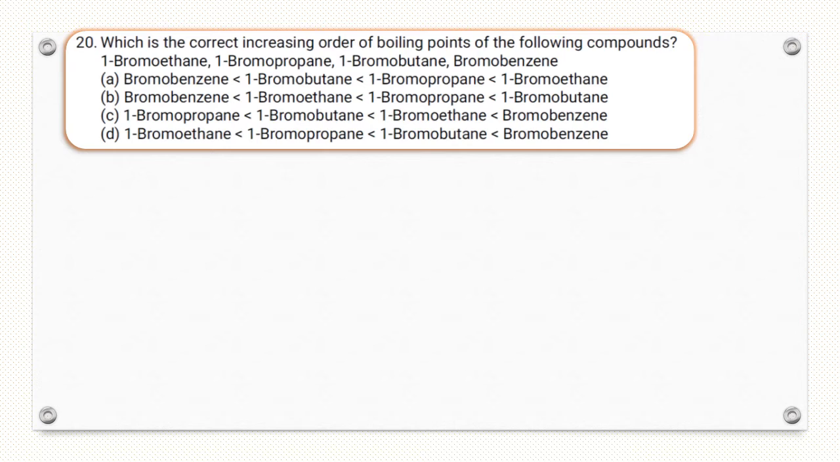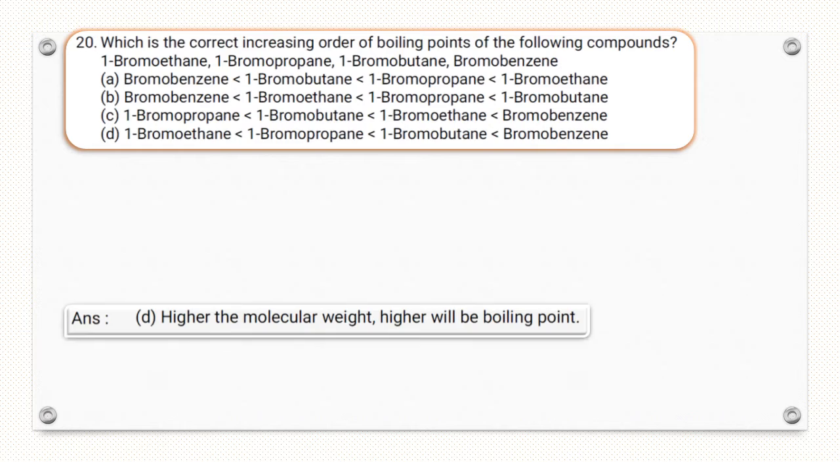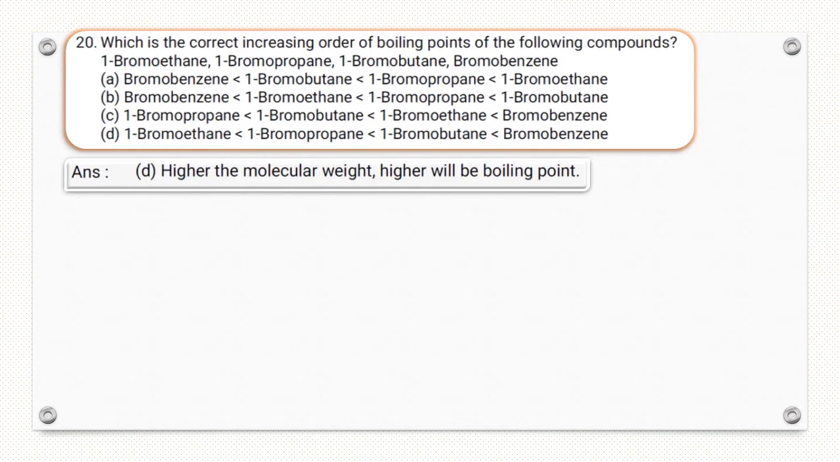This is the correct increasing order of boiling point. Here we have 1-bromoethane, 1-bromopropane, 1-bromobutane, and bromobenzene. Boiling point depends on molecular weight, and as molecular weight increases, the van der Waals force of attraction also increases. So option D is the correct answer. The higher the molecular weight, the higher the boiling point.